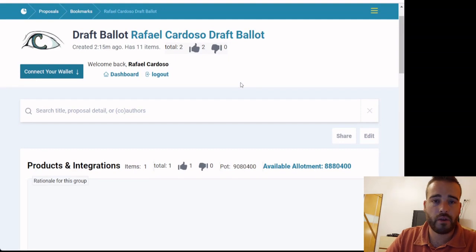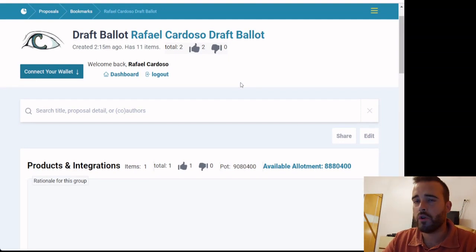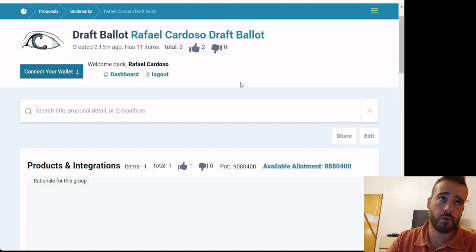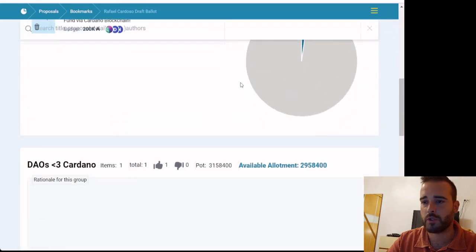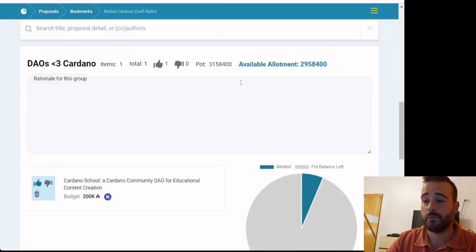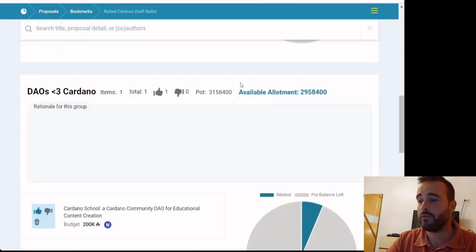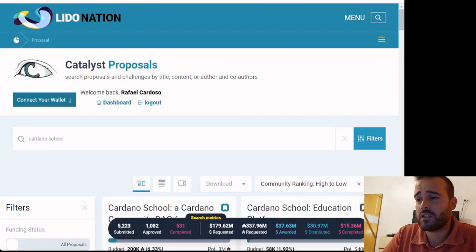I think this is a very valuable thing for you to keep track of your Project Catalyst work. You know, you're spending time researching, so it's important to keep track of what projects you think are important and what projects you want to support. So this tool will be very helpful for you. But yeah, basically these are some of the cool functionalities you can use with Catalyst Explorer.